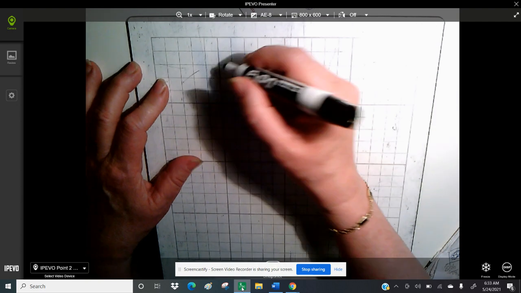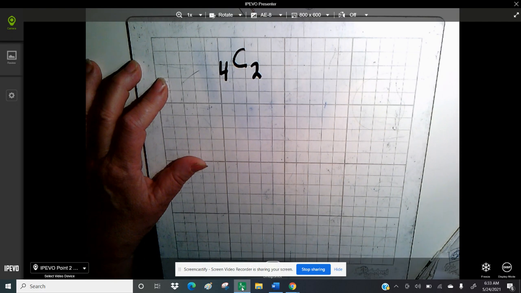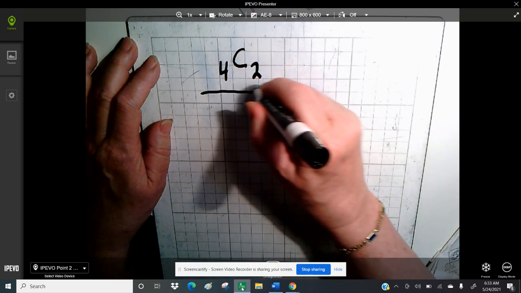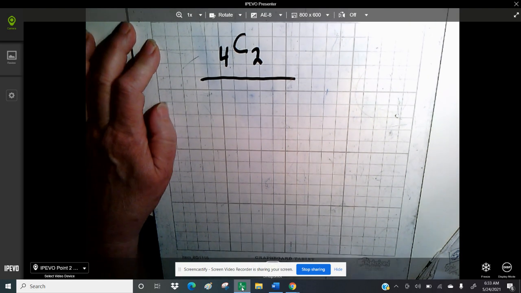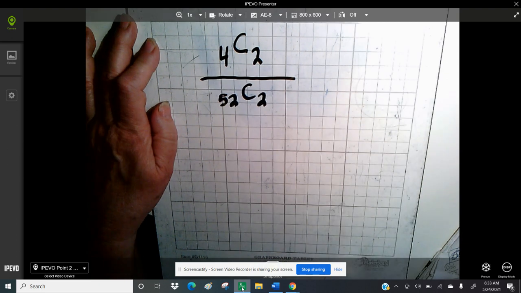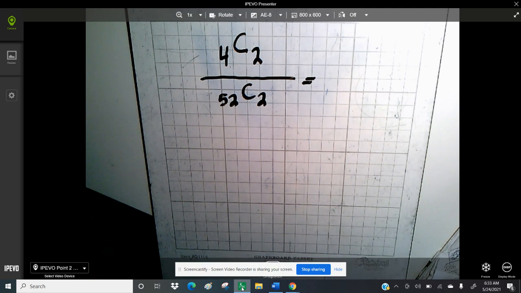So we're talking about probability. So the number of favorable outcomes is how many ways can I pick 2 kings? We have to think, how many kings can I pick out of? Well, there's 4 kings in a deck, and I want to pick 2. So that's how many favorable ways I can pick a king. The total number of ways that I can pick 2 cards from a deck is, out of 52 cards, I'm going to pick 2. And then you just go ahead and put that into your calculator and get the probability.